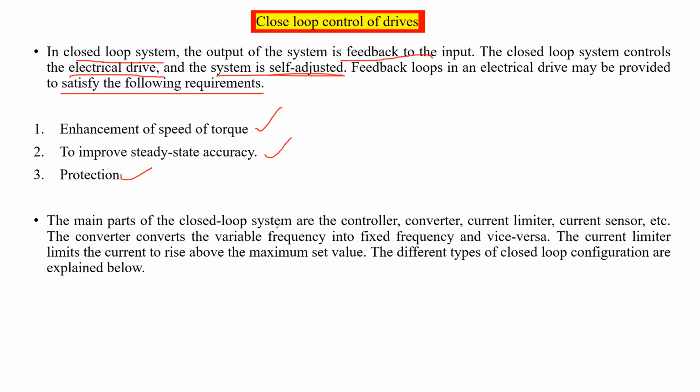See here. The main parts of the closed loop system are the controller, converter, and sensors. Maybe a current sensor, maybe a voltage sensor, maybe a speed sensor, maybe a torque sensor, and so on. Is it right? So these three are the main parts in the closed loop system.